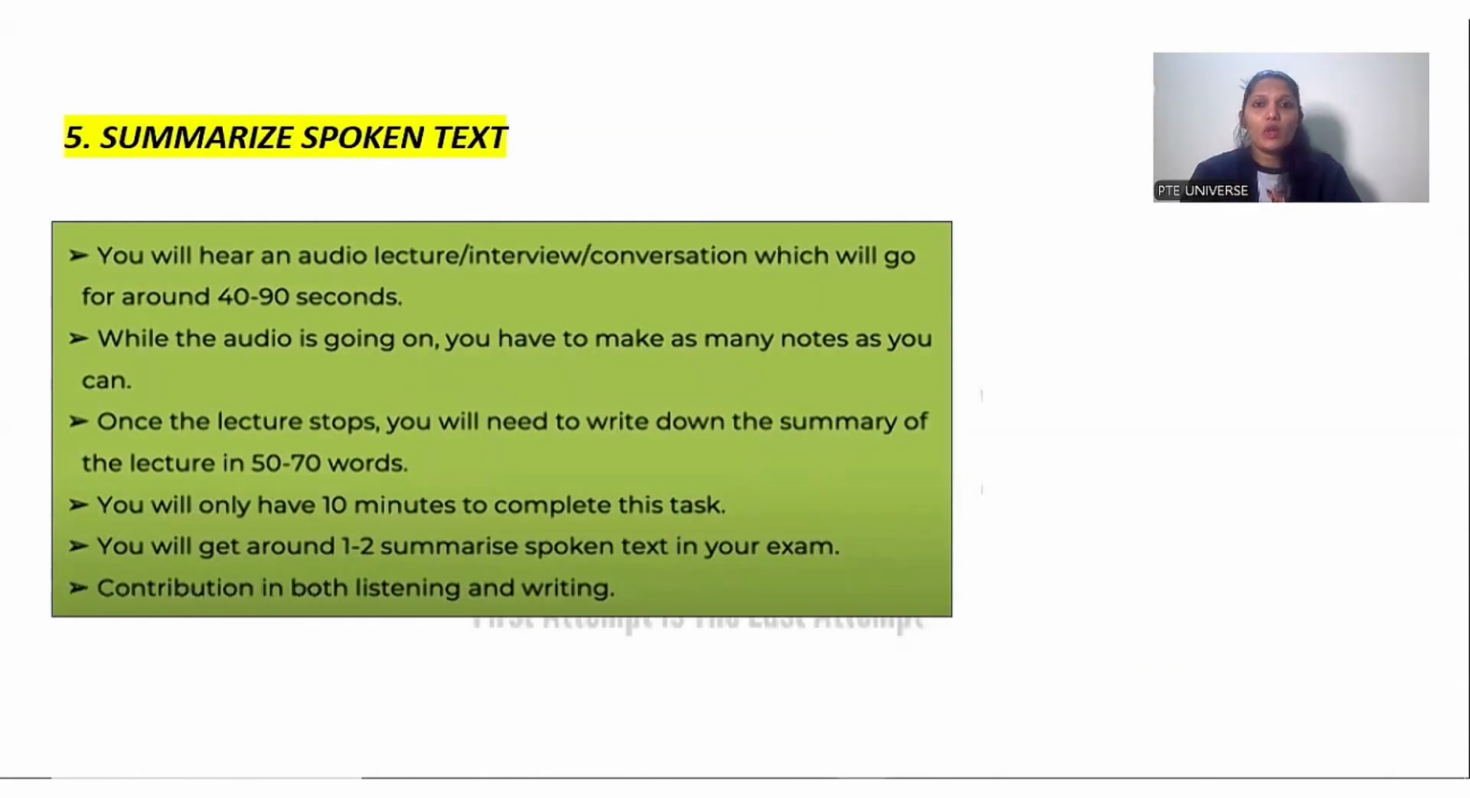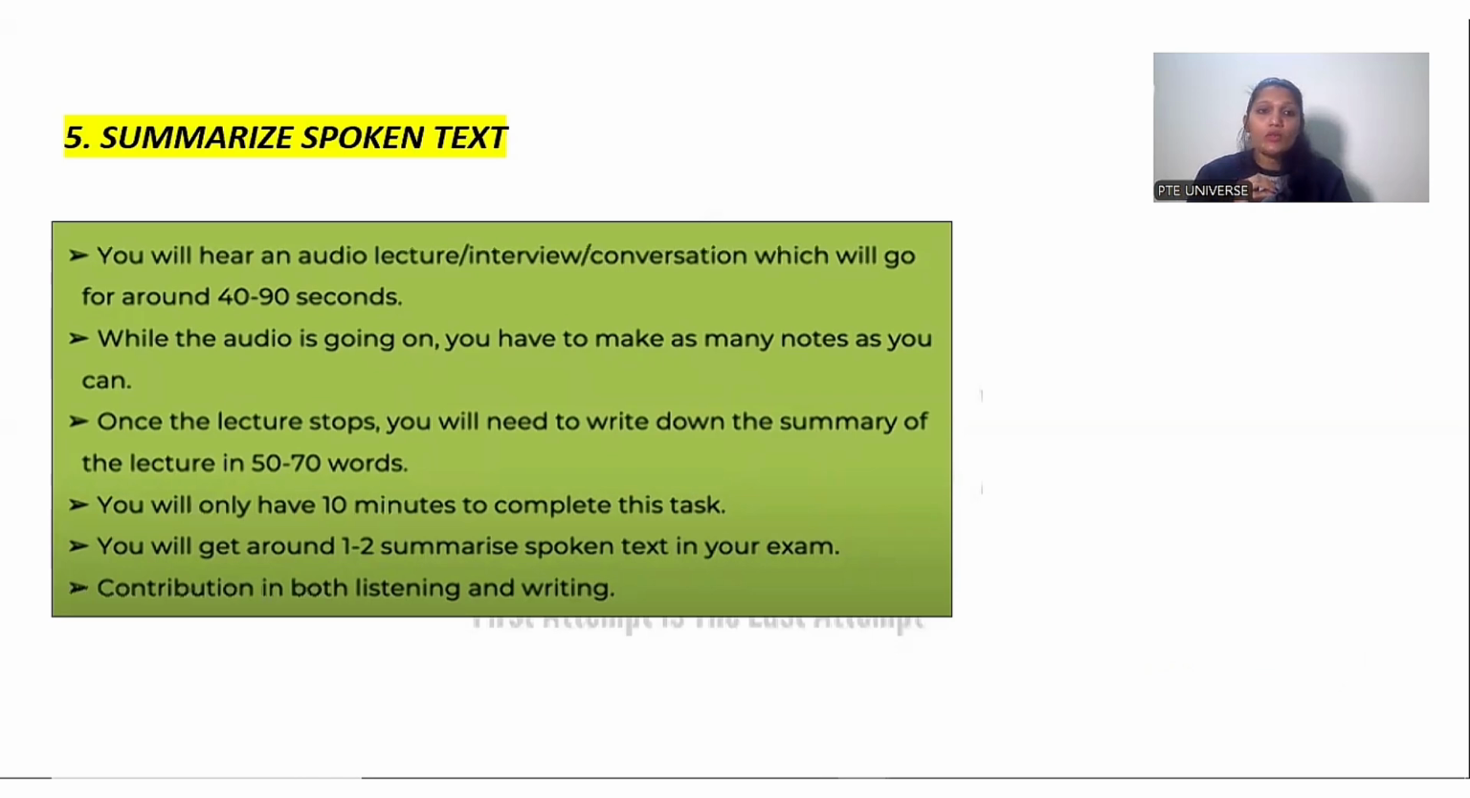Moving ahead, next we'll talk about Summarize Spoken Text, listening task 1. Now, guys, in this task, you will hear an audio and you will have to write about the lecture you have heard. This is something like Read a Lecture. In Read a Lecture, you hear a lecture, you have to talk about the lecture. Here, you hear the lecture, but you have to write about the lecture.